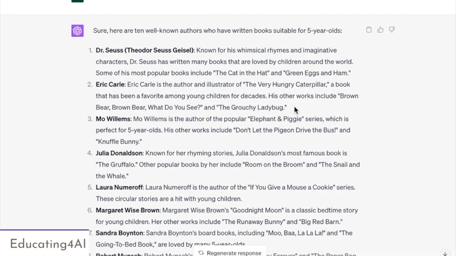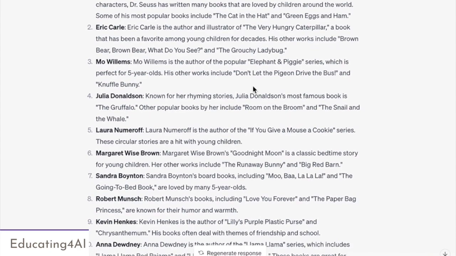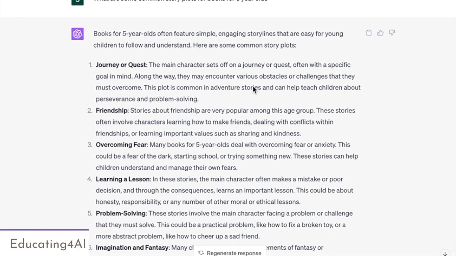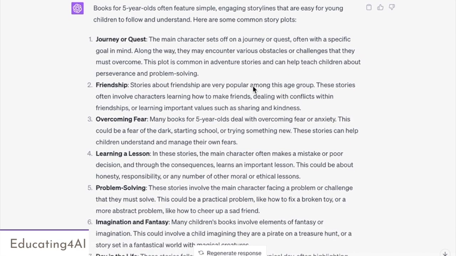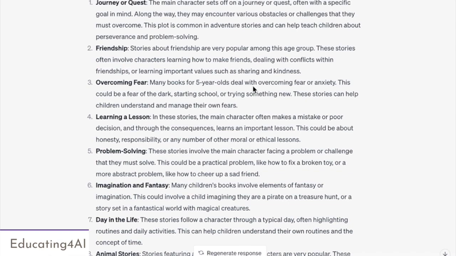And since I didn't have all the knowledge about children's stories that Jason does, I asked ChatGPT to identify 10 major children's book authors for 5 year olds. And then I looked at some popular themes for a journey or for some different things it could do, different plot lines.